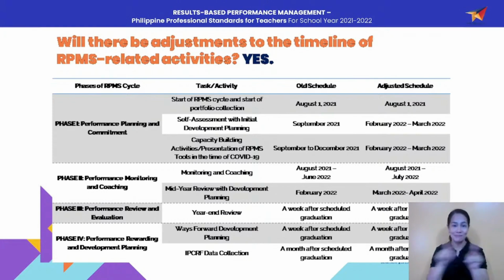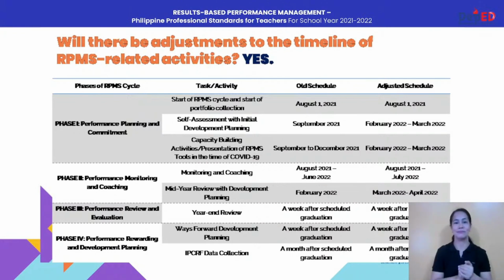Next and final activity for phase 1 is the capacity building activity or the presentation of RPMS tools in the time of COVID-19. So originally, this was scheduled from September to December 2021, but now the adjusted schedule will be Feb 2022 to March 2022. Again, to allow for flexibility for our teachers, or even our RPMS focals, to have more time to do their respective capacity building activities.